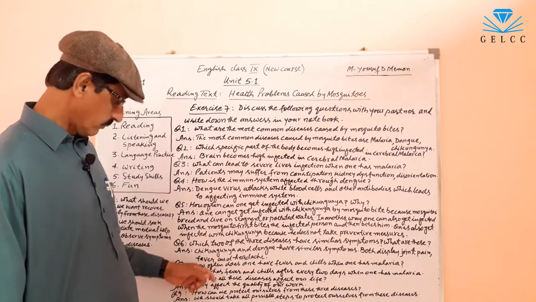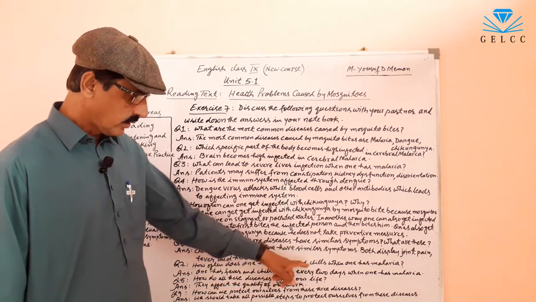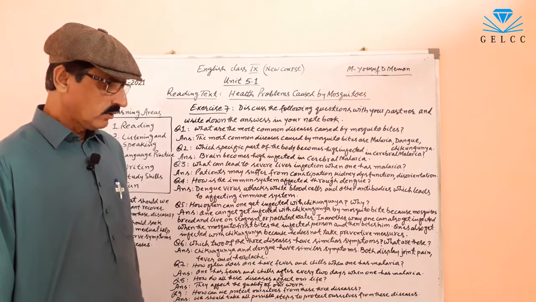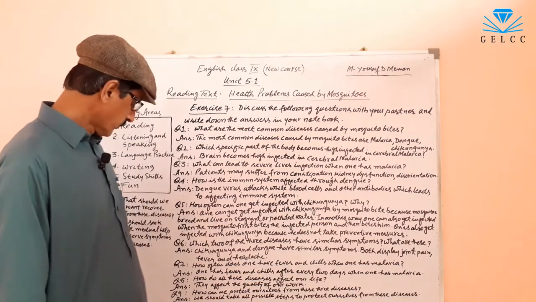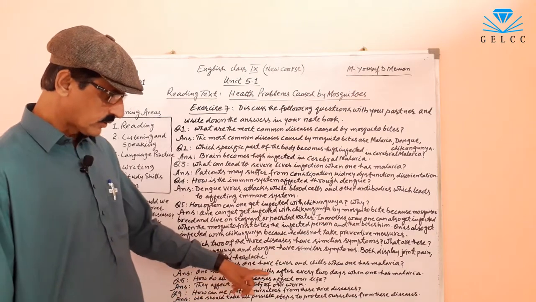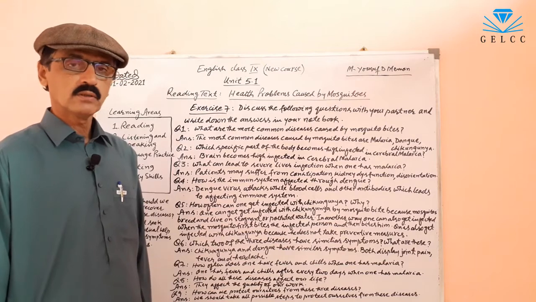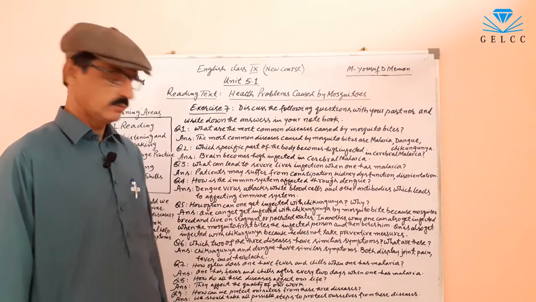Question number 7. How often does one have fever and chills when one has malaria? The answer of this question is one has a fever and chills after every 2 days when one has malaria. After every 2 days.